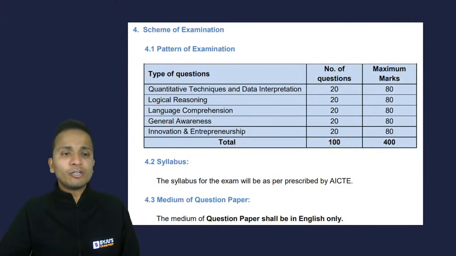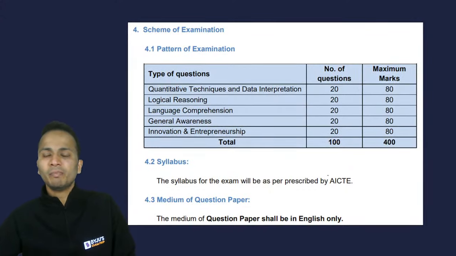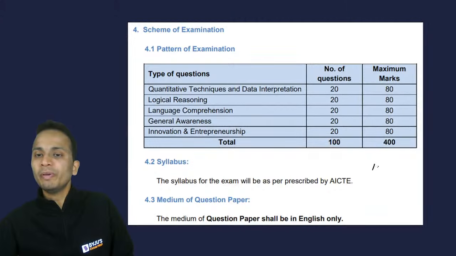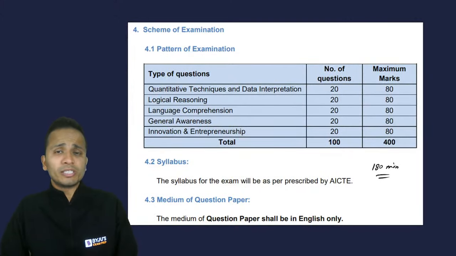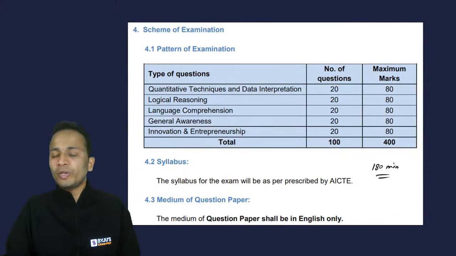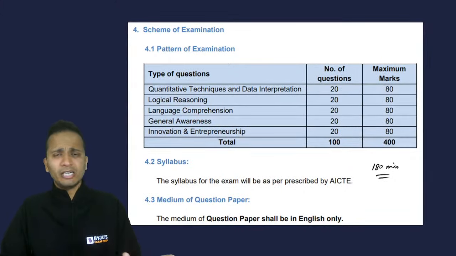So if I try to divide the entire time that we are given, it is not written here, but for these 100 questions, you will be given 180 minutes. Now, as per the experience of my previous year students, the students who have given me feedback for CMAT 2022, and over the previous years, 21, 20, they have told me that these 180 minutes are sufficient to attempt all these 100 questions, right?